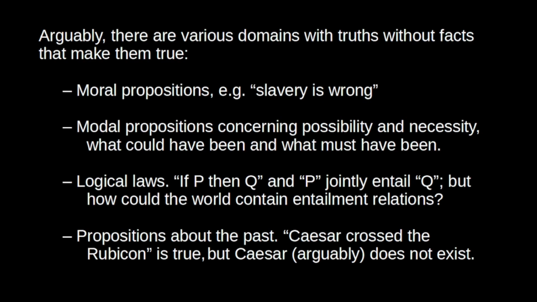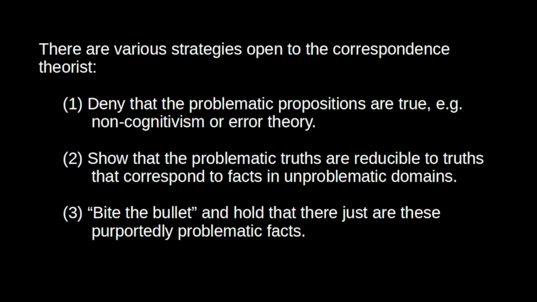Now, of course, presentism may be mistaken, maybe past things and future things do exist, but presentism is a metaphysical thesis. Presumably we can't show that it's mistaken just by appealing to our theory of truth. So these are some of the challenging cases that a correspondence theorist is going to face. Now, there are various strategies available for dealing with these purportedly problematic truths.